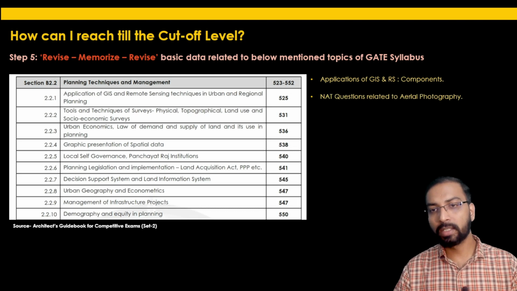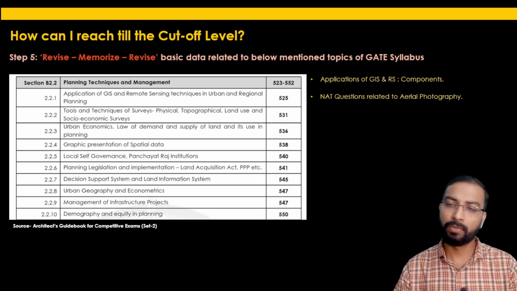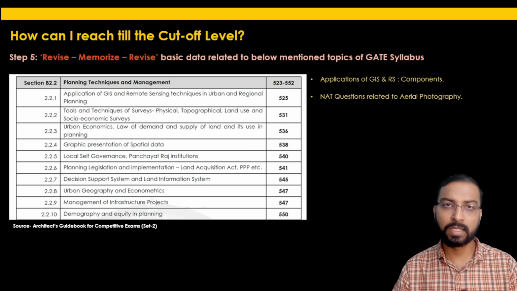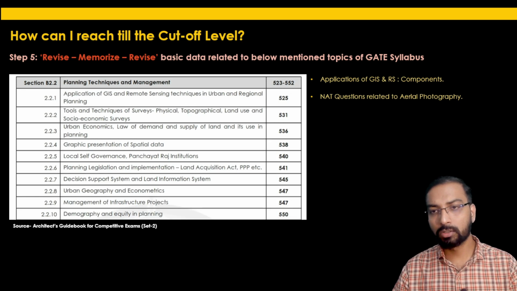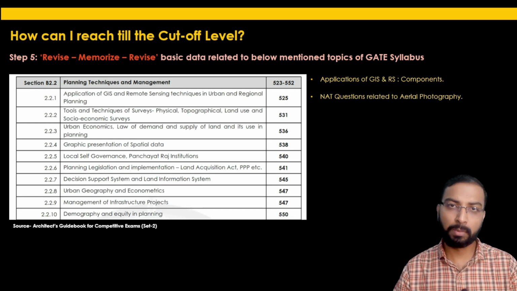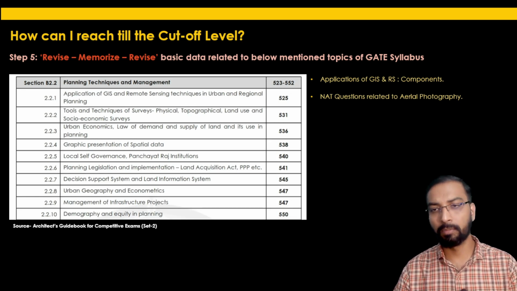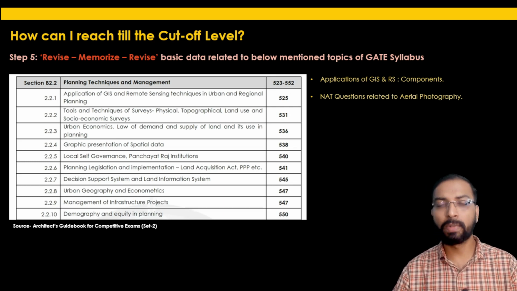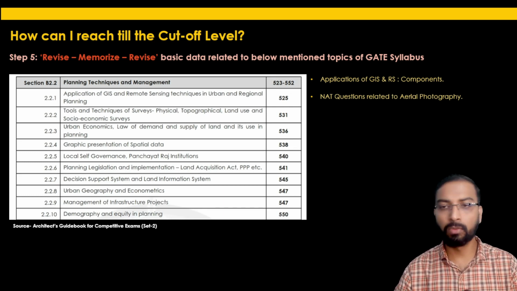Then numerical answer type questions related to aerial photography. Again, these numerical answer type questions are easy to solve, carrying 2 marks each. So just go through the numerical answer type questions of the previous years and try to solve them by putting in your own values, so that you will have good practice for the numerical answer type questions for this particular topic.